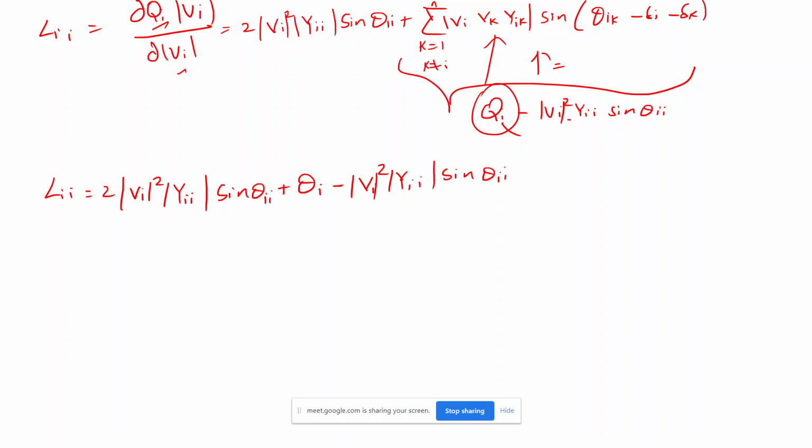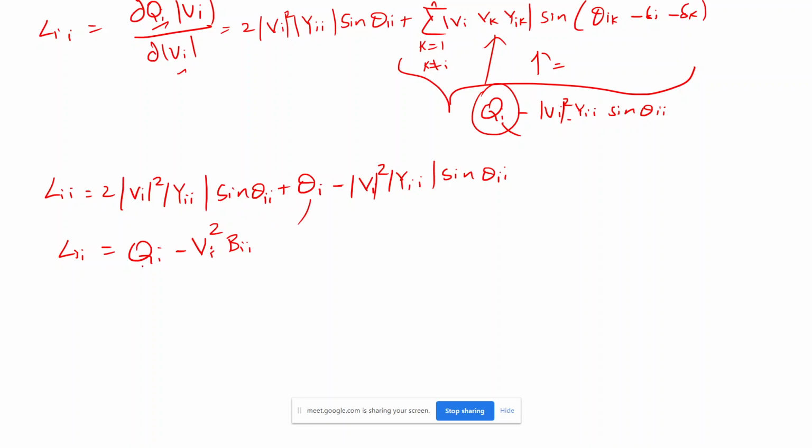And if you see, all these values are nothing but these two things. What is these two things? This Vi square, right? And then this is again Vi square. So if you substitute this, I will get finally Qi minus Vi square Bii. Okay, because these two things will get cancelled, and then if you substitute this overall, you will get Qi.